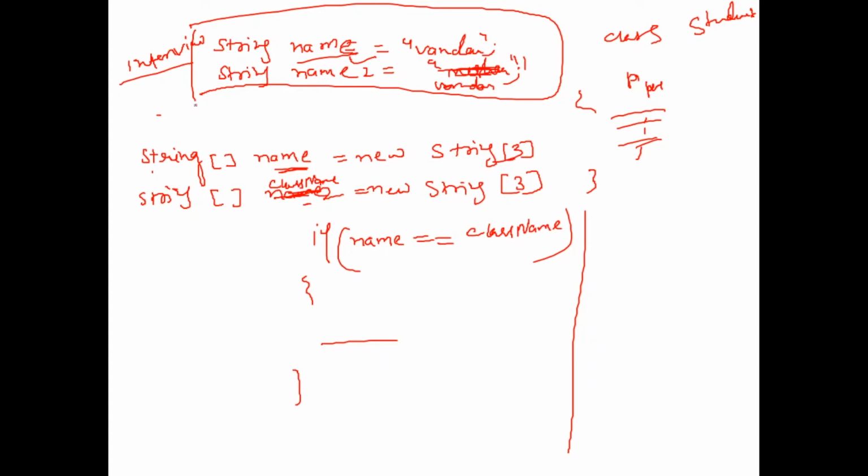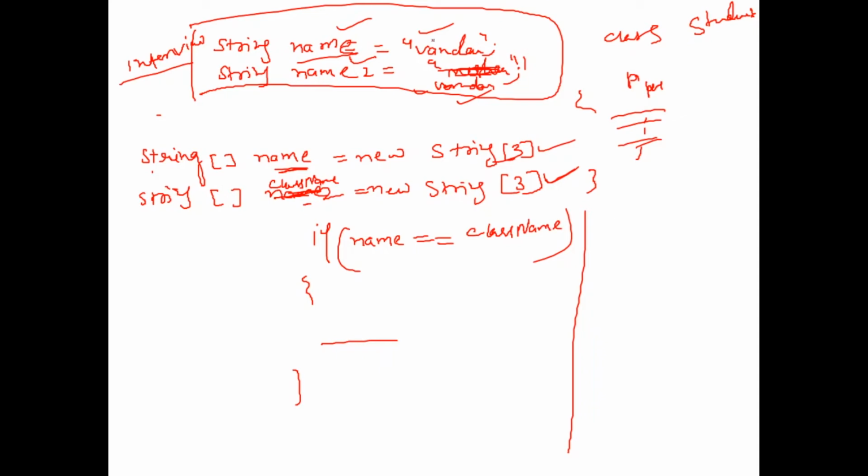So here name is equal to Vandan, here also name is equal to Vandan. Suppose I store name is equal to Vandan, 3 Vandan either here and 3 also over here. Still it is not going to reply true, right? But in this case, why will this be true?